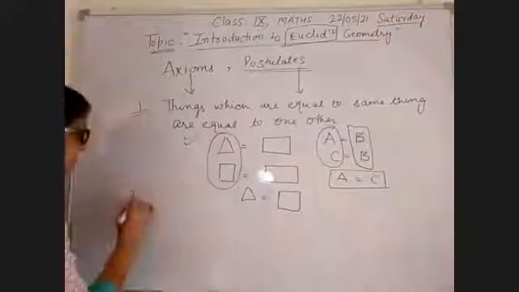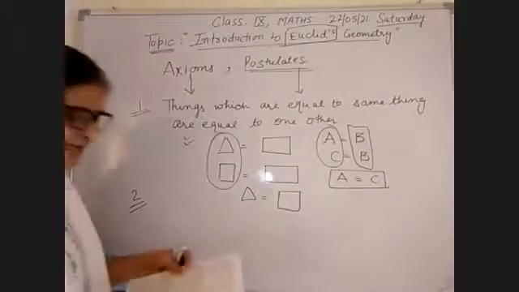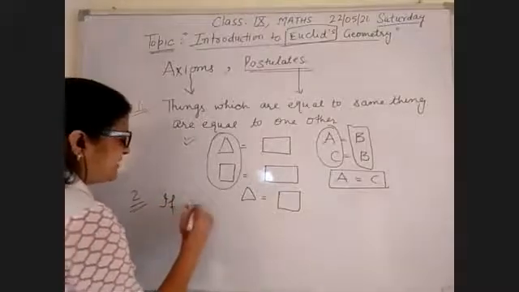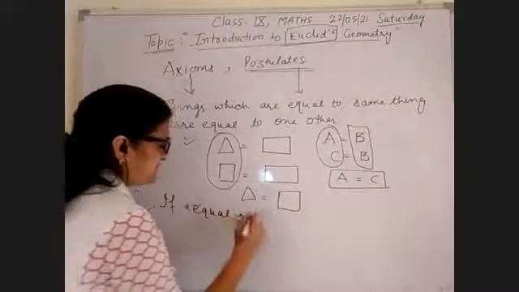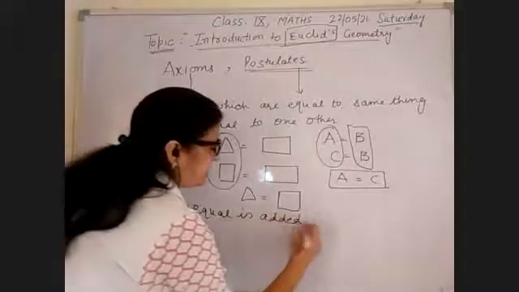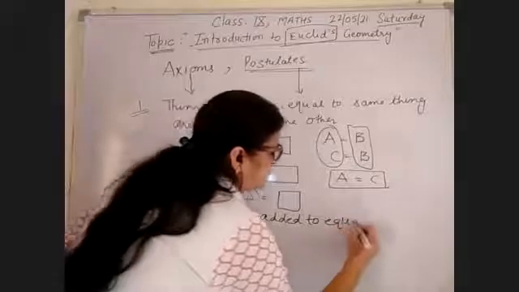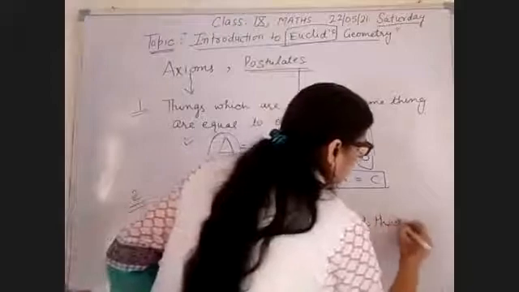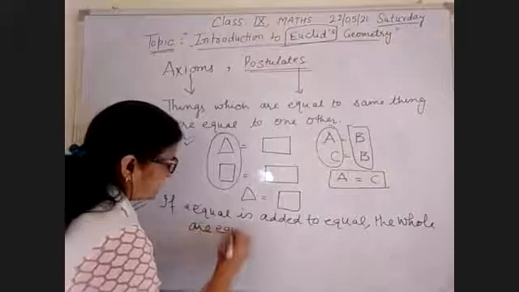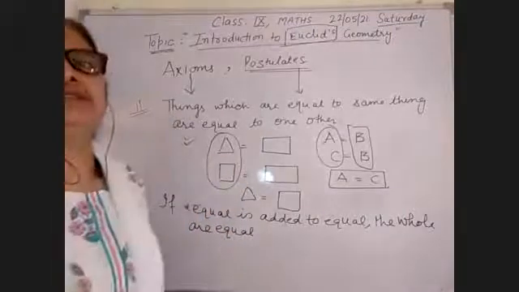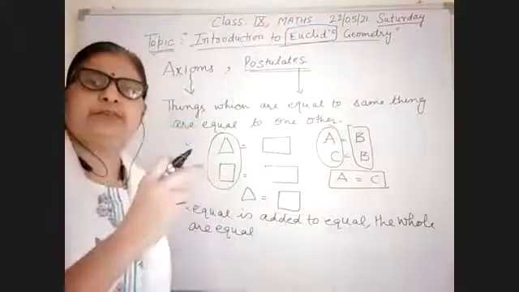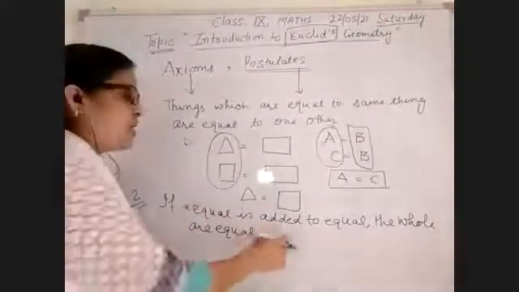The second axiom, note down all these axioms. The second axiom says if equals are added to equals, the wholes are equal. How do we solve this question by using these axioms? We will take some problems and I will tell you how these axioms are used.